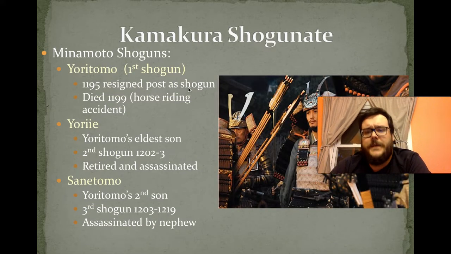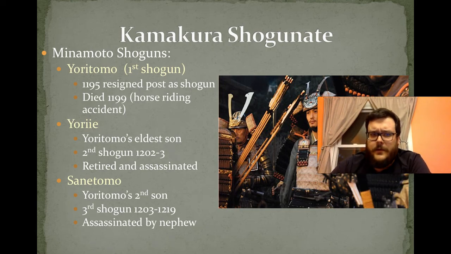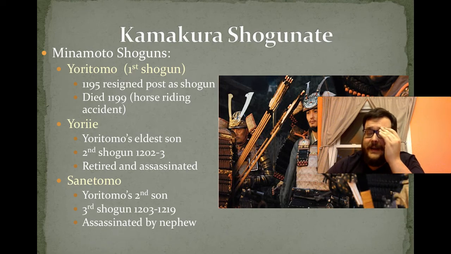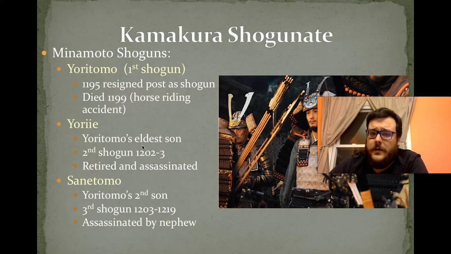There we go. So let's talk a little bit about Minamoto Yoritomo and how he started his government. So the first three shoguns, the first three rulers of the Kamakura shogunate, were Yoritomo himself. Now, he was not the shogun for very long. He resigned, he retired in 1195, and 4 years later he died in a horse riding accident. And his job was taken over by his son, Yoriie, Yoritomo's oldest son.